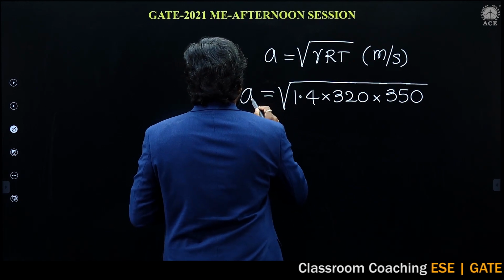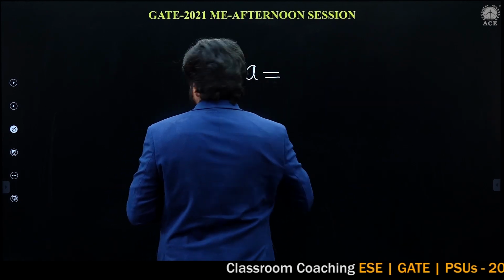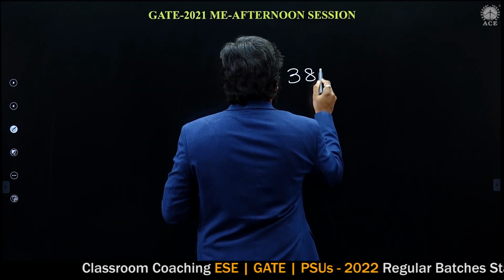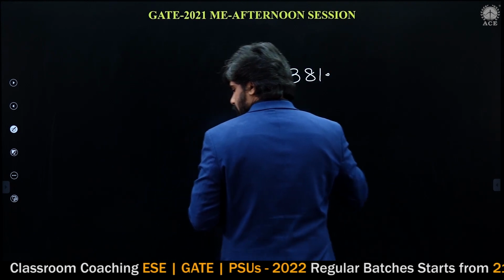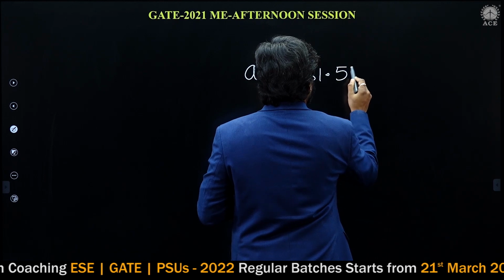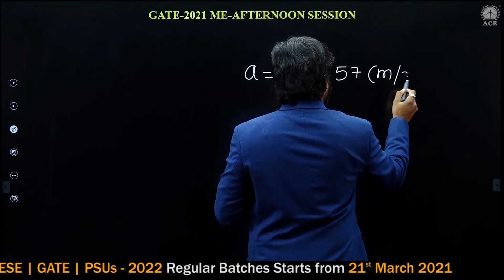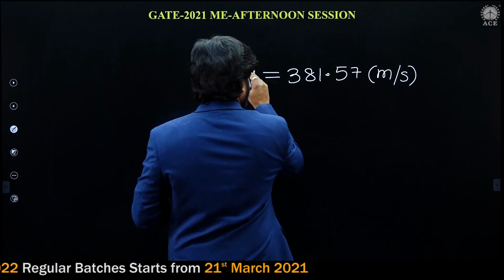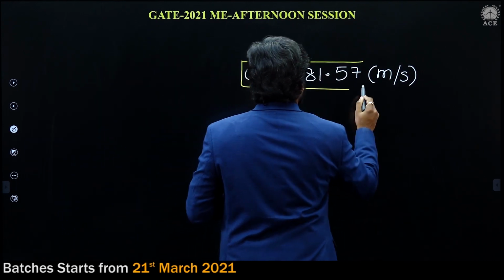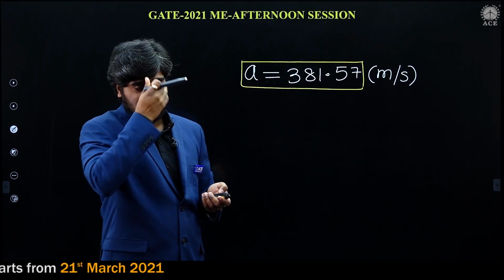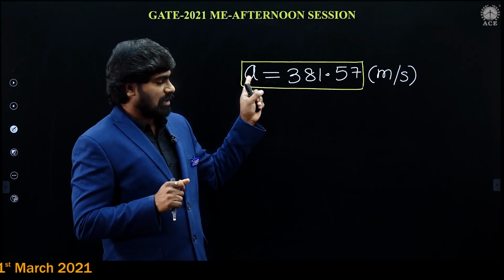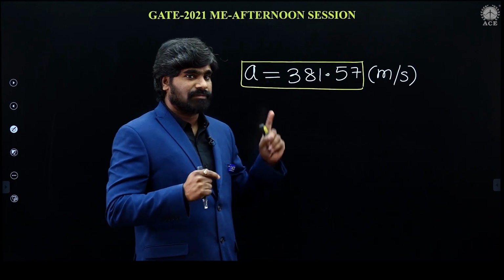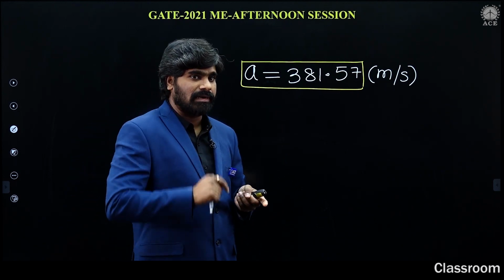If you calculate A, the velocity of sound, A is equal to 381.57 meters per second. This is the velocity of sound in that environment.